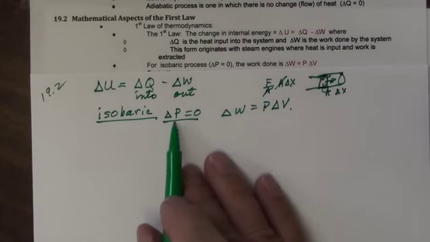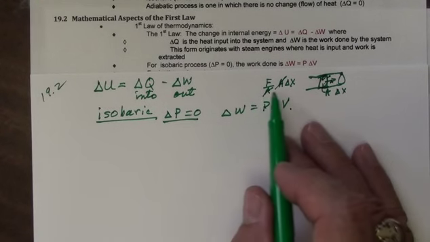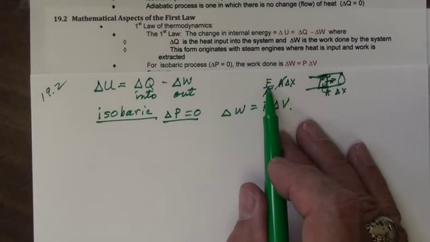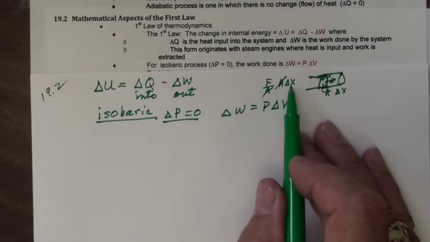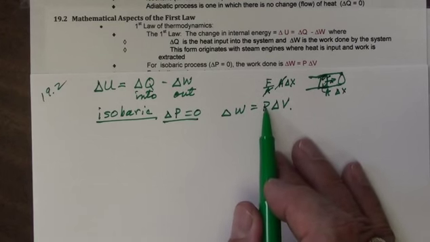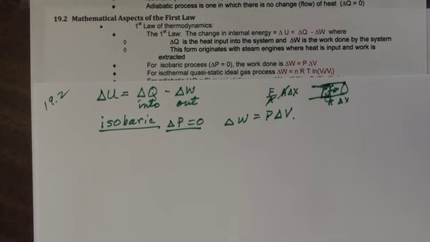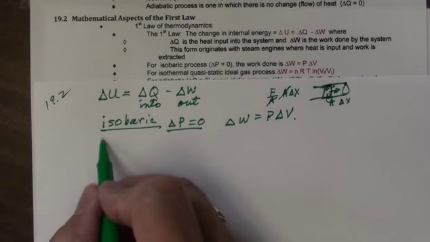So for an isobaric process, that means the pressure is constant. That means basically that the force is constant. So it's just basically going to be force times distance. So if I look at that over a period of time, I don't have to worry about the pressure changing. It's only the change in the volume. The next one is isothermal.